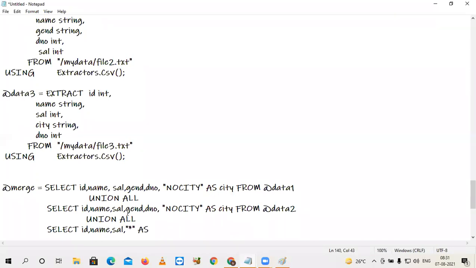The fourth field is gender, so give the same alias as gender. After that, the next field should be department number, and the next field should be city. City is already available. From table name data 3.